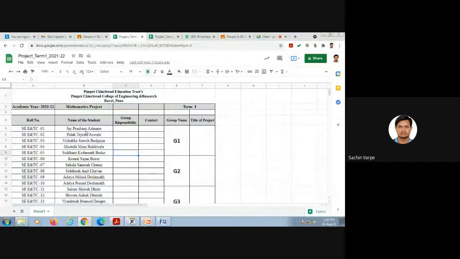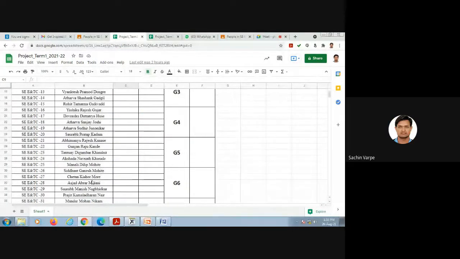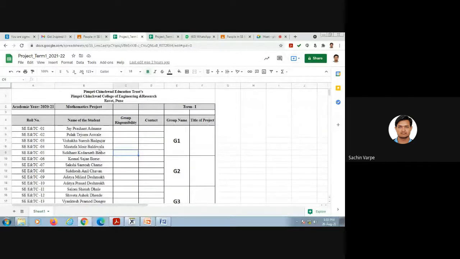Any doubt in the maths project? Yes, sir. Do the topics and domains of the project have to be related to M3 completely? No, it should not necessarily be related to M3. It can be anything from the mathematics domain, just like for example a SIR model.